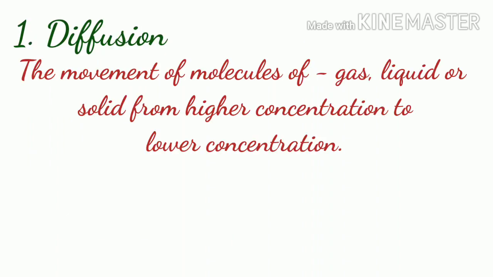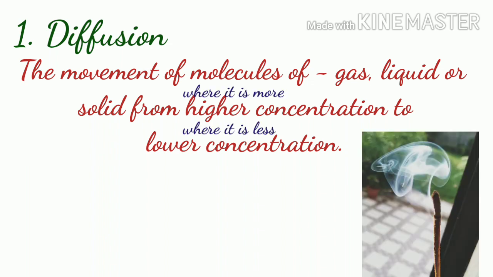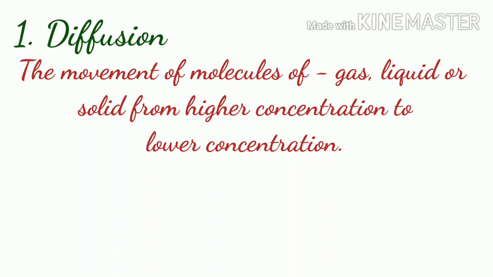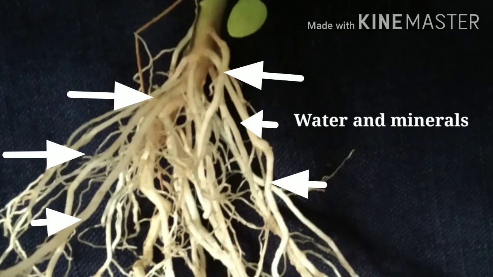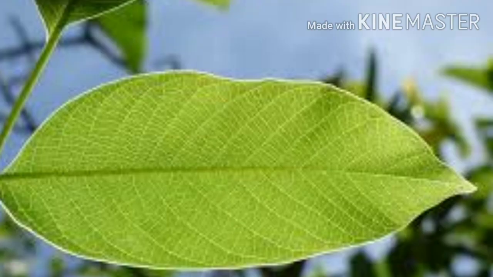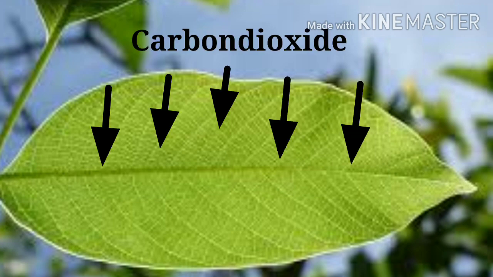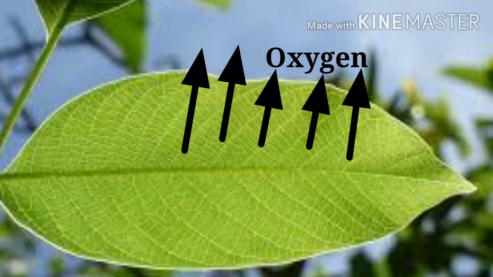Let's begin with diffusion. Diffusion is the movement of molecules like gas, liquid, or solid from higher concentration to lower concentration. Here you can see the gas molecules from the lighted agarbatti diffusing towards the nearby regions. In plants, soil water and minerals move into the root hair cell by the simple process of diffusion. During daytime, carbon dioxide diffuses from the atmosphere into the leaf cells and oxygen diffuses out from the leaf cells into the atmosphere.